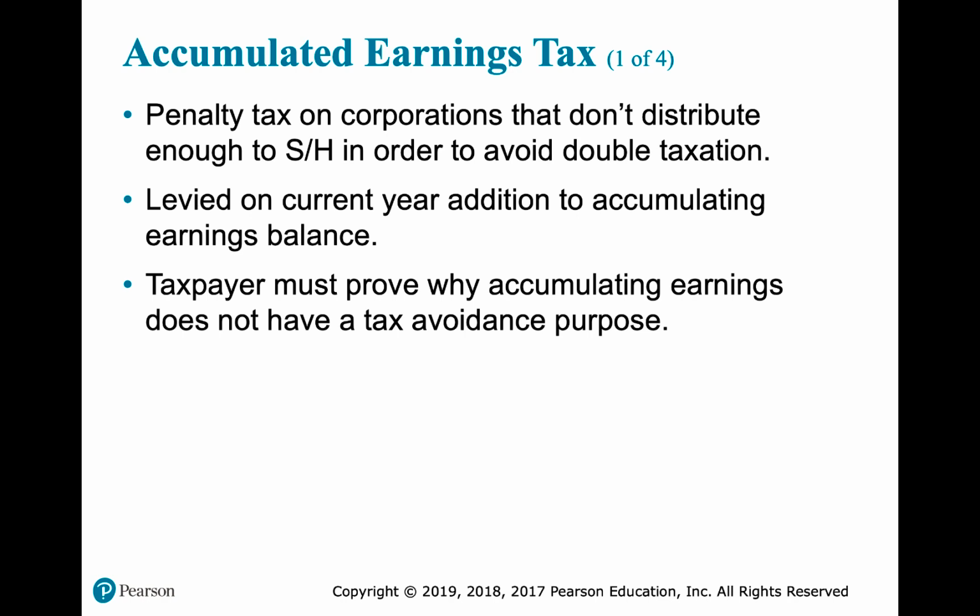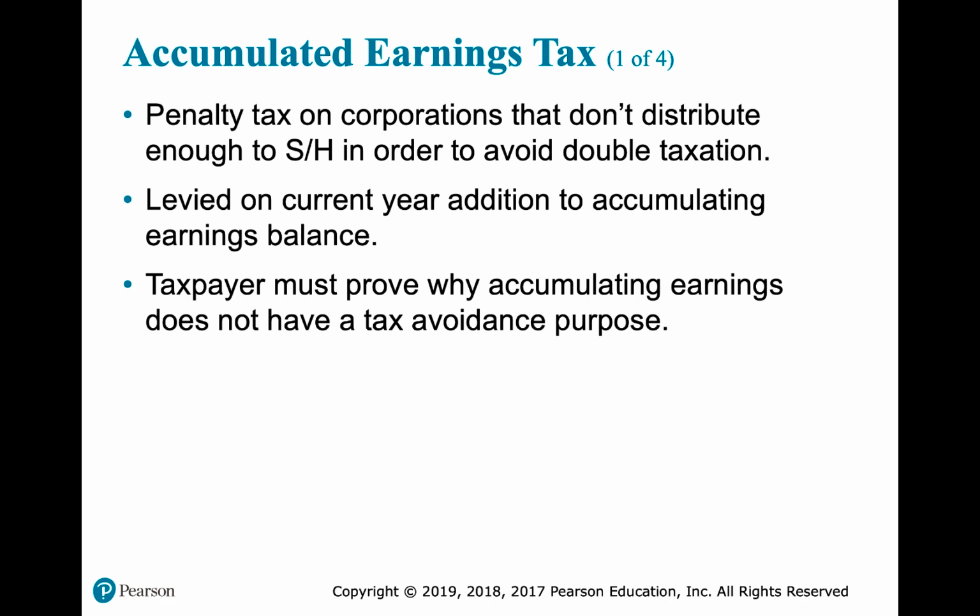The next corporate levy we're going to discuss is the accumulated earnings tax. And this is kind of like a second shot for the IRS at additional tax. If a company is not a personal holding company, it might still owe accumulated earnings tax. So this is a penalty tax on corporations that don't distribute enough to the shareholders in order to avoid double taxation. It's levied on current year addition to accumulated earnings balance.